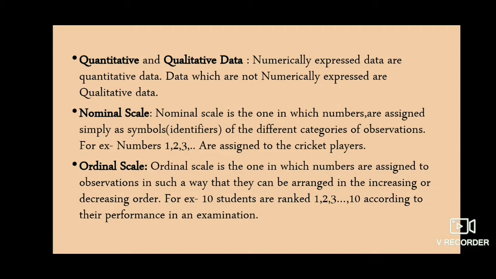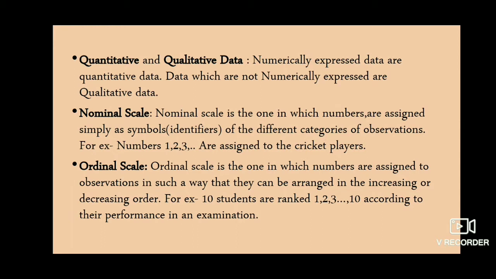All this comes under qualitative data, that is, which cannot be numerically measured. The measurement of quantitative characteristics such as height, weight or number of children is easy. But in the case of qualitative characteristics such as intelligence, smartness, cuteness, such measurements are relatively difficult.